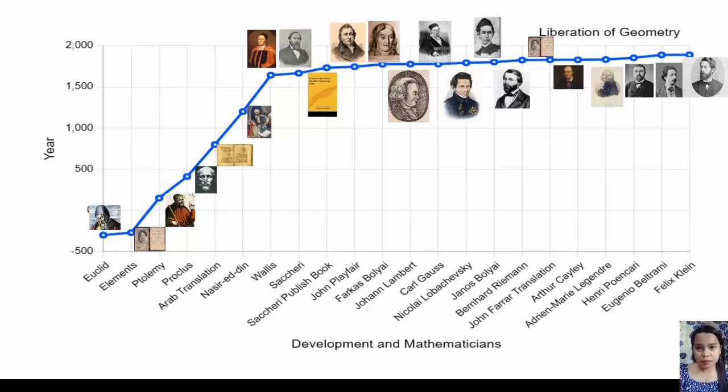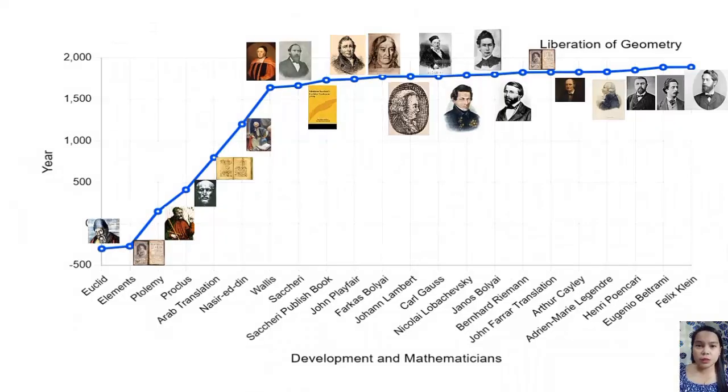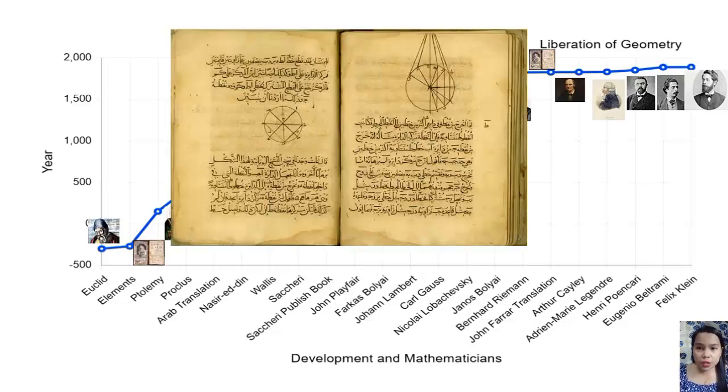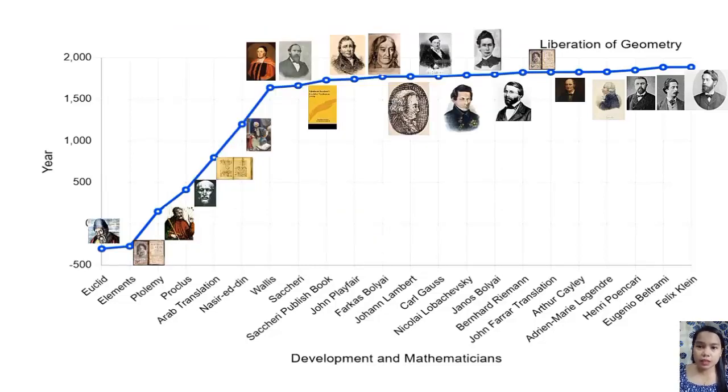To wrap it up, the liberation of geometry started with the fifth postulate or the parallel postulate of Euclid. For more than 2,000 years, most mathematicians believed that the fifth postulate is a theorem, and many mathematicians attempted to prove it, but turned out to be flawed. It started with Ptolemy in the 2nd century, then Proclus in the 5th century, followed by the Arab scholars in the 8th and 9th century, where they translated classical Greek works including Euclid's Elements into Arabic.